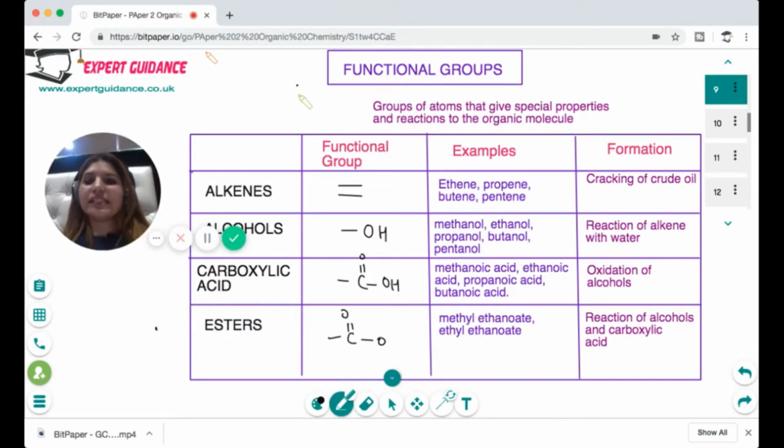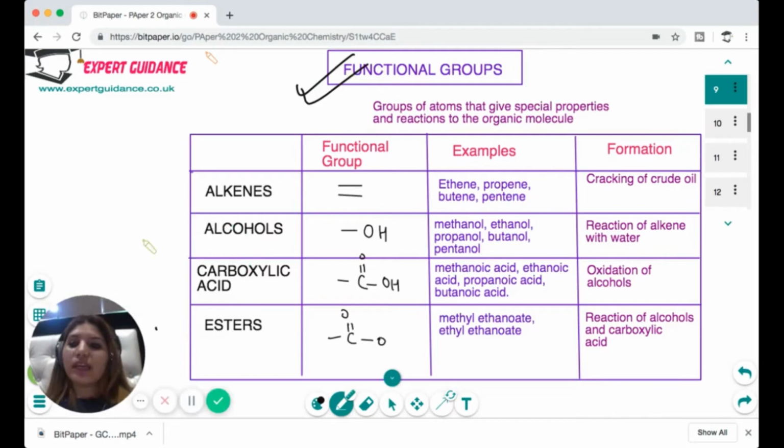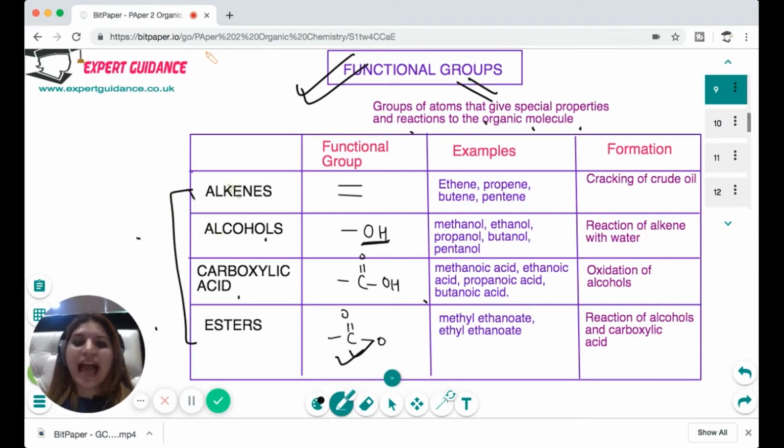Now let's see what functional groups are. Now we have seen hydrocarbons, and alkanes are hydrocarbons. At times, apart from hydrogen and carbon, you get some other atoms, like alcohols have OH, carboxylic acid has COOH and COO. These groups of atoms which give special properties and reactions to organic molecules are functional groups. And you have 4 functional groups in your syllabus: alkenes, which have a double bond. Examples are ethene, propene, butene, and pentene, and we can form them by cracking of crude oil.